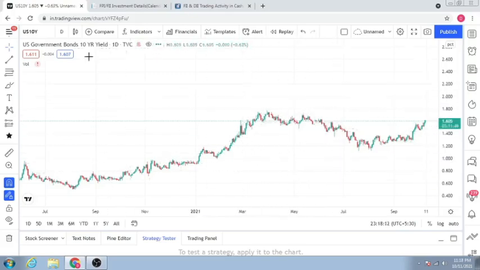This is all about US government bonds. You can keep tracking the US government bond yield on the site tradingview.com. You can just put in US 10Y and you will get the chart of it, and the chart itself says the rates are going up. So you will not see much of FII inflows. So that's all for now.